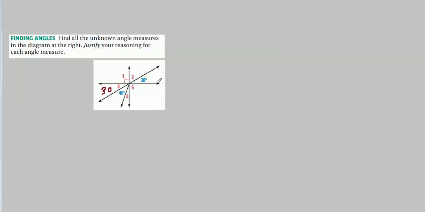Now, it's really tempting to say angle 2 must be 40 degrees. Well, wait a minute. We've got this line and this line. This doesn't continue up that way. This kind of looks like the opposite angle from that, but it's not. This angle plus angle 4 would be opposite to this. So we've got to do a little more work. However, what do we have here?